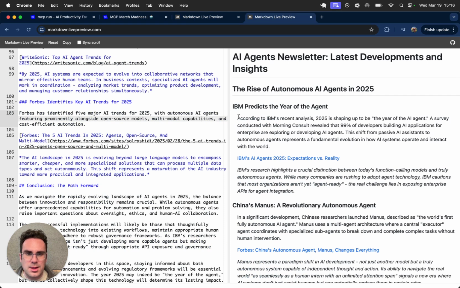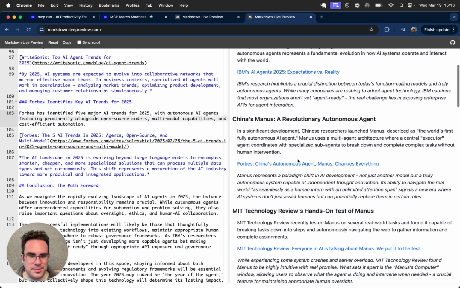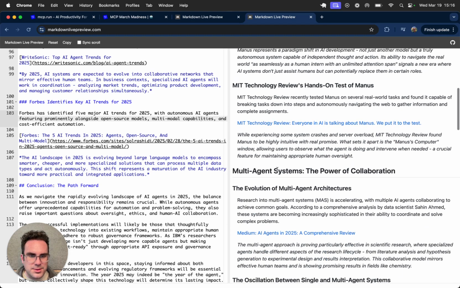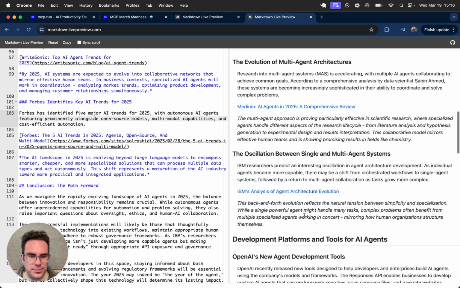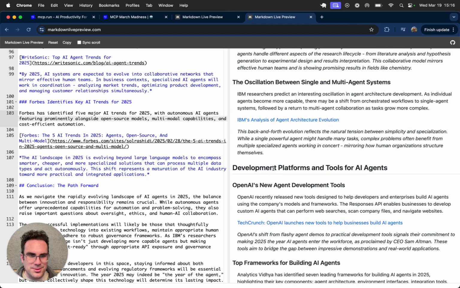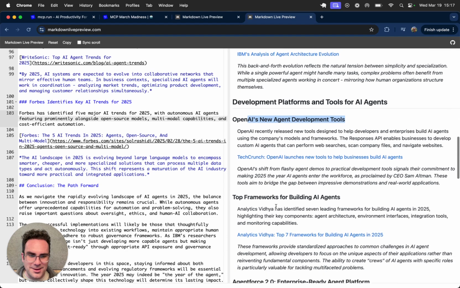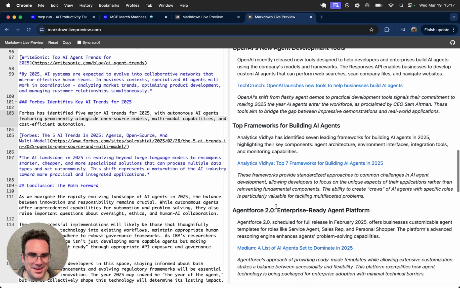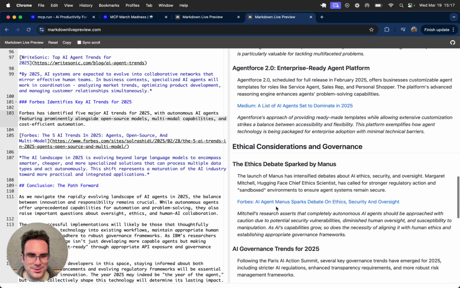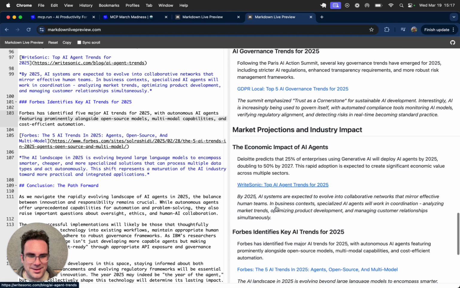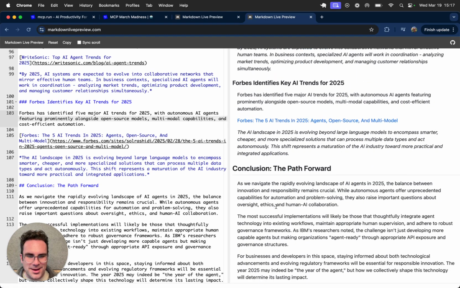I'd read it. This one has more from IBM, multi-agent systems, also developer platforms, also talking about the agent SDK from OpenAI, other agent frameworks. Lots to say about AI agents.